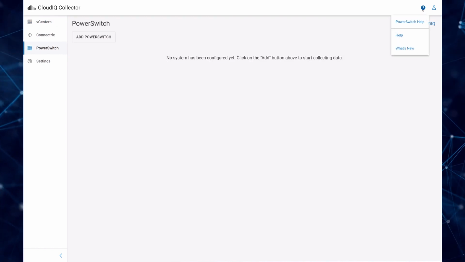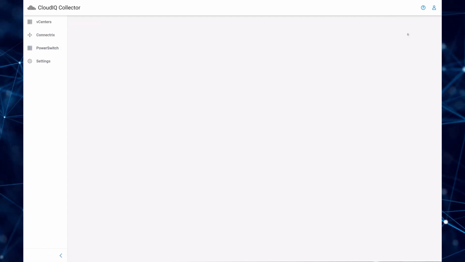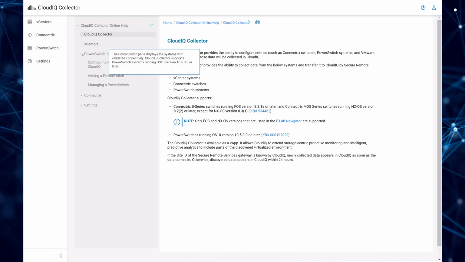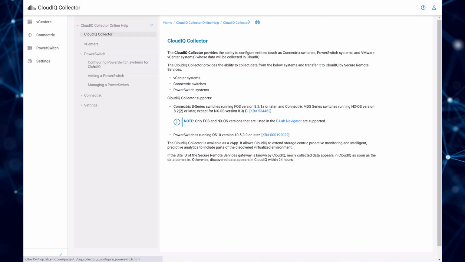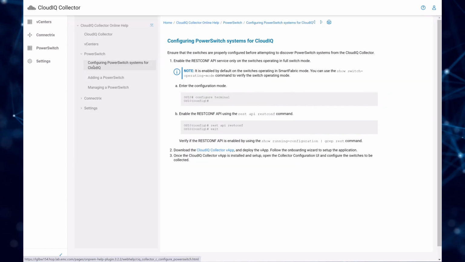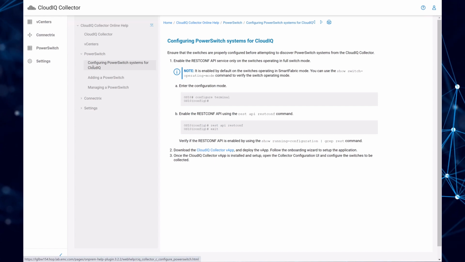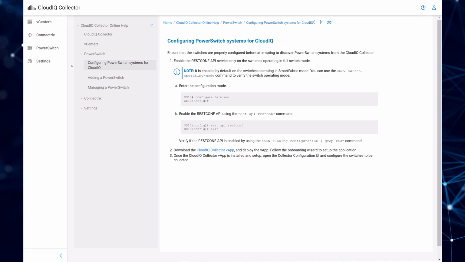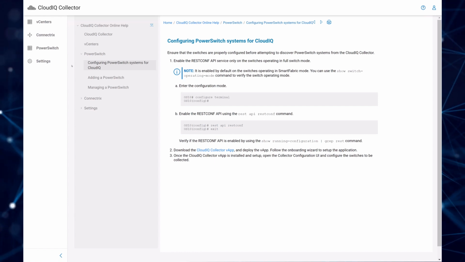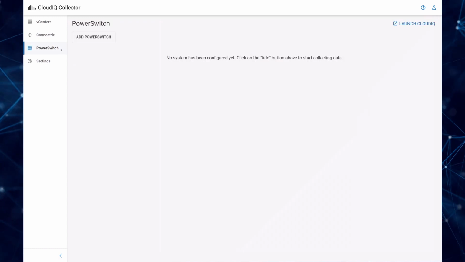Before adding the PowerSwitch devices to the CloudIQ collector, ensure that the switches are properly configured to communicate with the CloudIQ collector. CloudIQ requires that the REST-Conf API service is enabled. You can find the steps for configuring PowerSwitch systems for CloudIQ in the CloudIQ Collector Online Help.